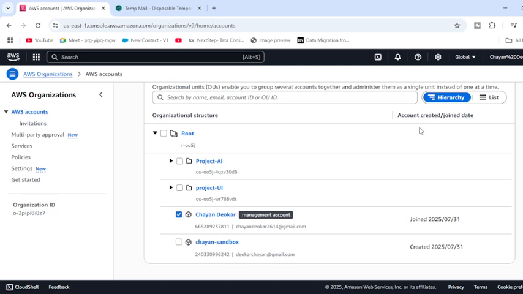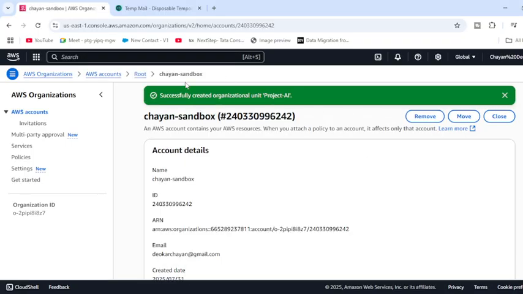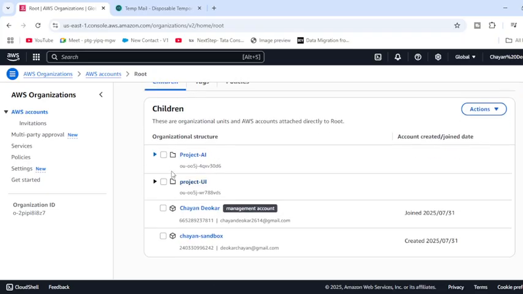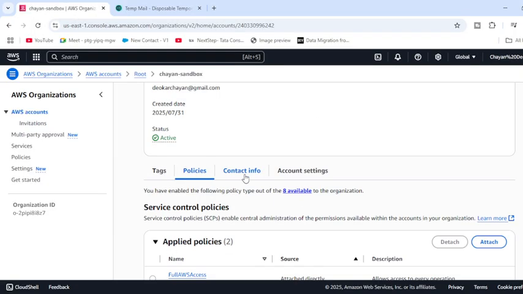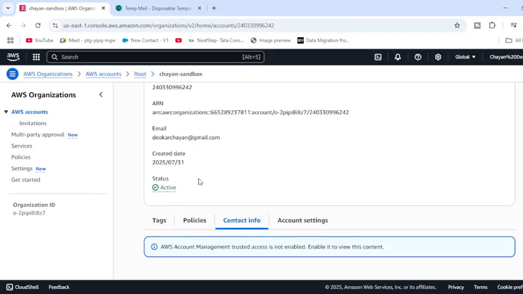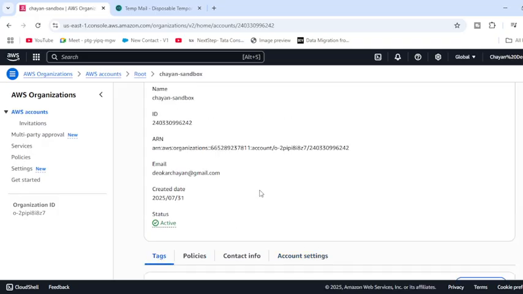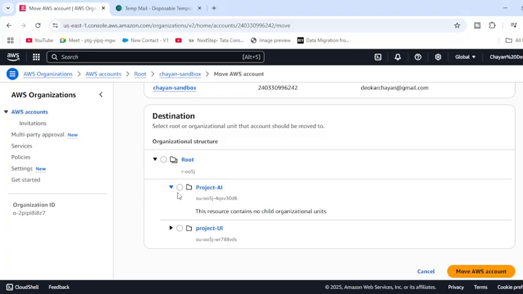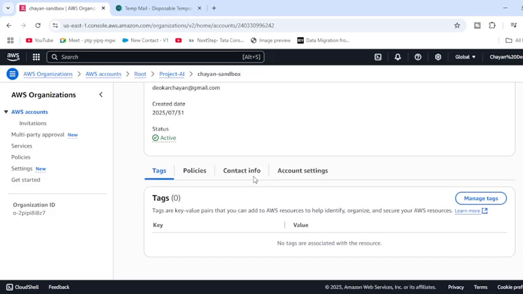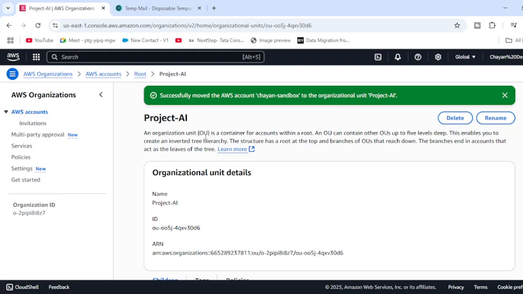Suppose this is my managed console part, this is my Dave part, and this is my root part. Now if I want to add this particular person to project AI, how can I move them? I can just go to the giant sandbox in the account settings. We have to move it to this project AI. I want to move the AWS account to here. So this giant sandbox is going to be defined into this project AI part.